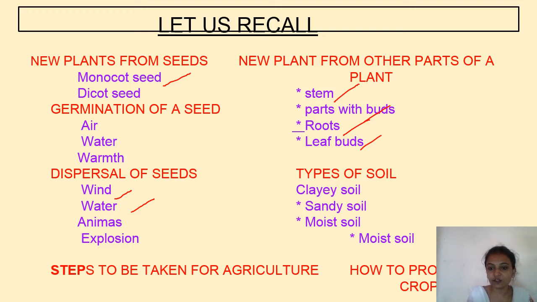Next, types of soil. What are the types of soil? Clay soil, sandy soil, moist soil. Here this is a mistake. This is dry soil. Please note this down. This is not moist soil. This is dry soil. And the next one is steps to be taken for agriculture and how to protect crops from the animals. So I hope you understand this lesson. Hari Om. Thank you.